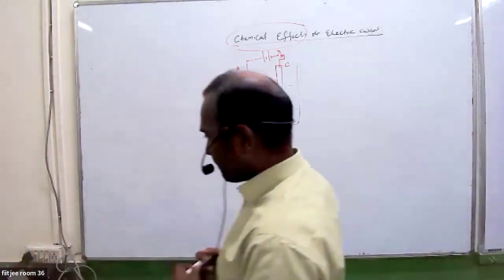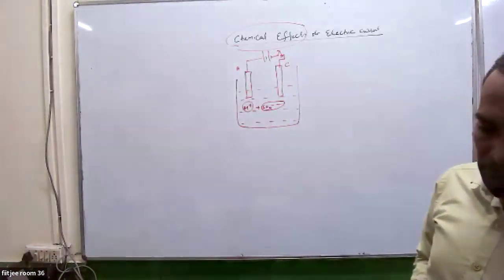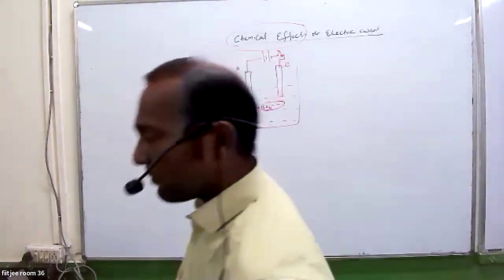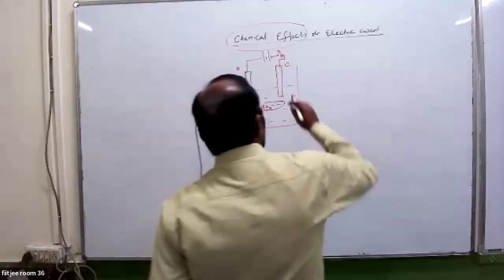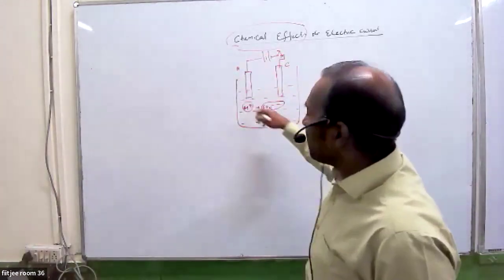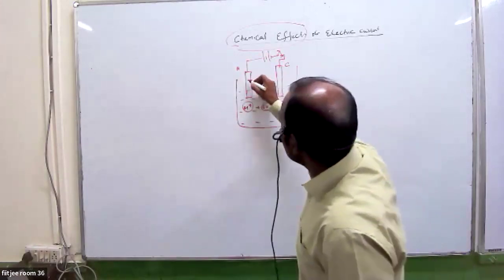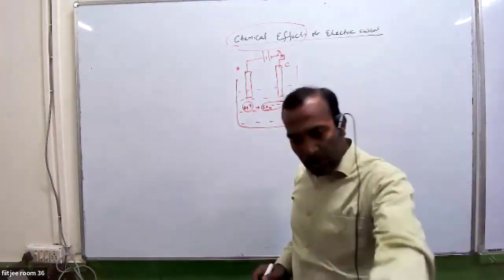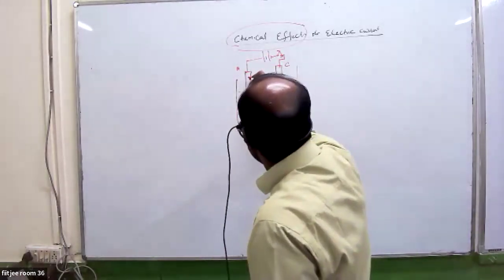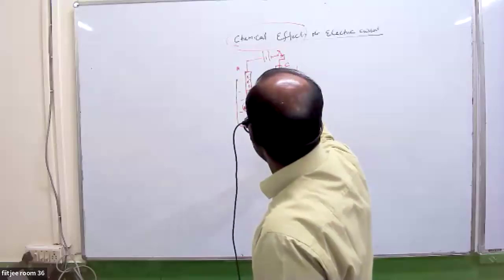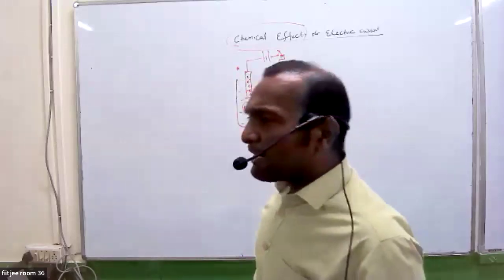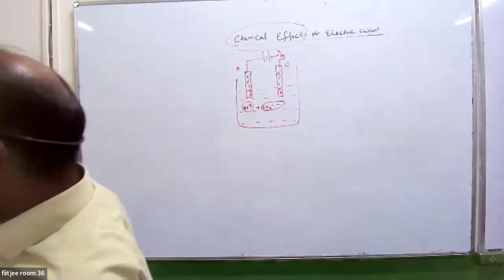Sir, since the hydrogen ion is positively charged, it will go towards cathode, and since the sulfate ion is negatively charged, it will go towards anode. Okay, very good. But I want to tell you what happens actually before electrolysis. As you switch on, the current starts flowing because electrodes are the things through which electrons can flow. Electron can flow through electrodes. What direction? This we will discuss in detail. No need to worry about that.